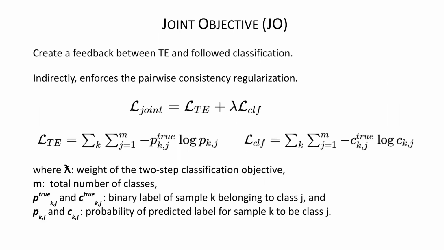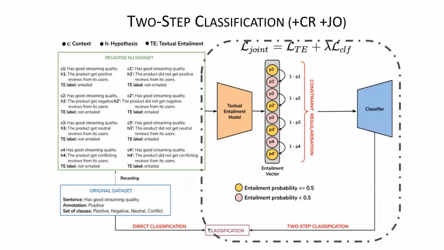So you can do this task in two ways. One idea is you do them separately: you first get the textual entailment model, get the textual entailment probability, and then train a classifier over it. The other is you can do this in a joint fashion, doing both tasks together. This helps indirectly enforce the consistency regularization, as well as create feedback between the textual entailment and the downstream classification, because they are related tasks on the same data. So this is the whole pipeline.